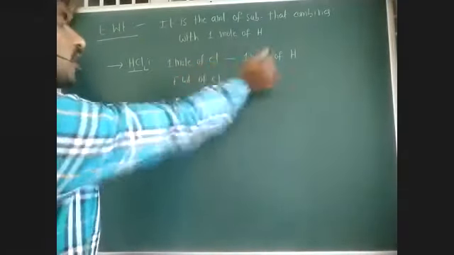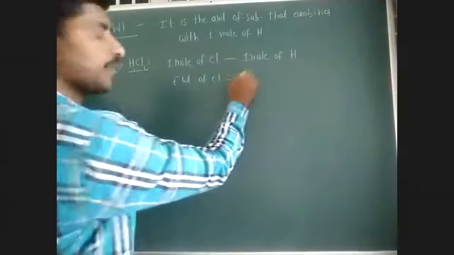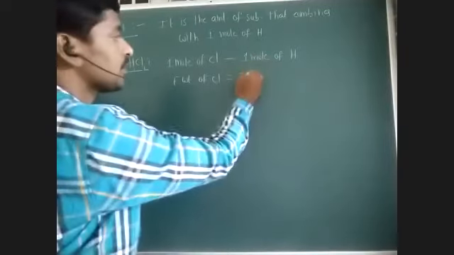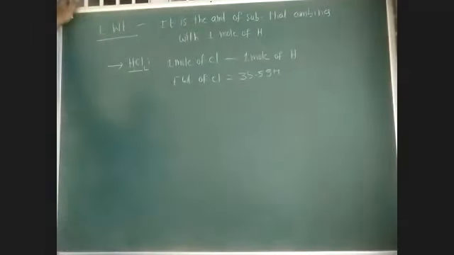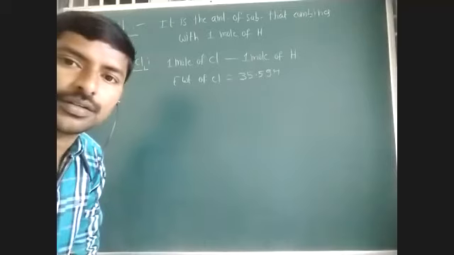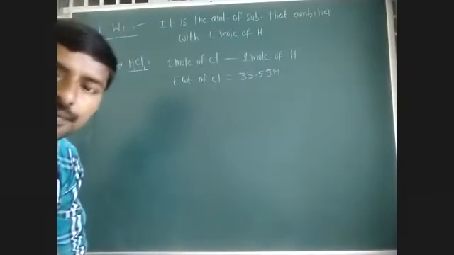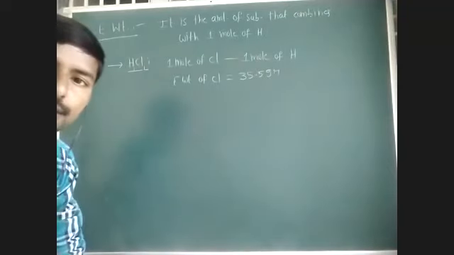So what is the molar mass of chlorine? What is the atomic weight of chlorine? That is 35.5 grams. So equivalent weight of chlorine is 35.5 grams. Both clear or not? Both visible or not? Right, very good, Ramya garu.